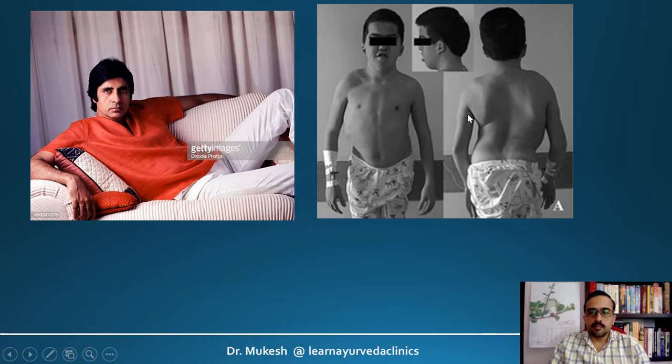And here this patient has a poor Asti Sara because you can see there are a lot of deformities in the bone. So maybe a case of osteogenesis imperfecta. Such conditions where there is an extensive involvement of the Asti can be considered as Avara Asti Sara Purusha. This is a Pravara Asti Sara Purusha.